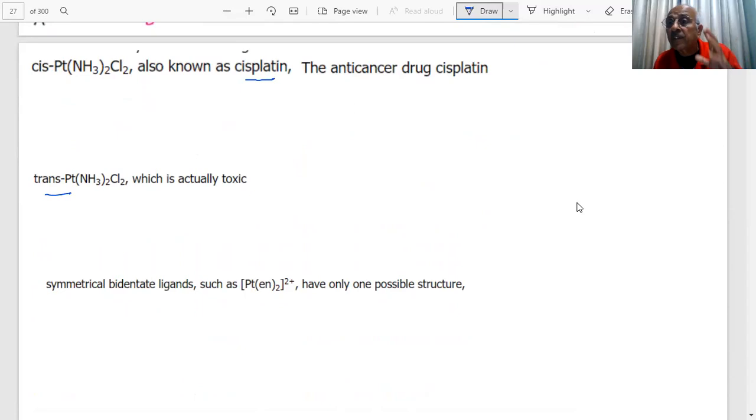See how much difference there is in the properties. Because this was asked in the paper, that's why I have taken cisplatin as important. It is a coordination compound with a biological implication and is used for treatment. Interesting. And the trans form is poisonous.